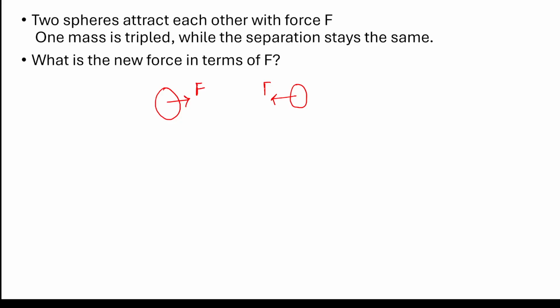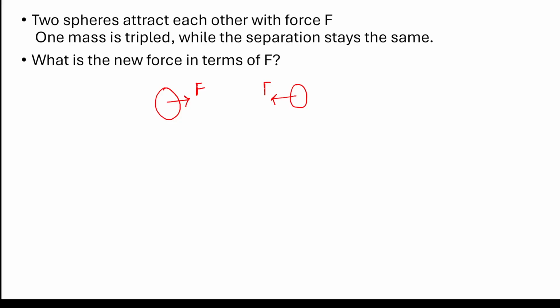Same force F. Now one mass is tripled, so this becomes 3 times. We know that force is proportional to the product of the masses. Now only one of them is tripled, so obviously the force would be tripled. That's it. 3 times the original force.